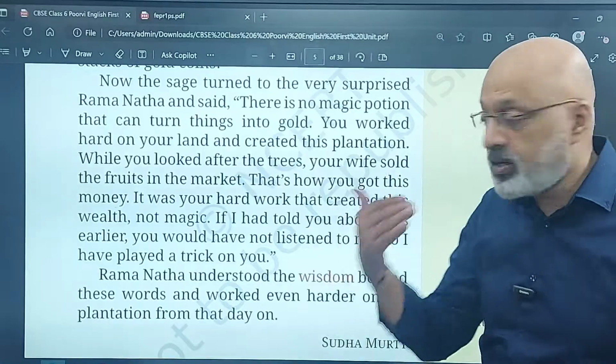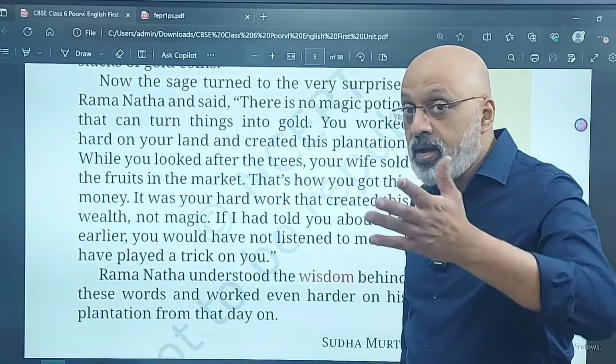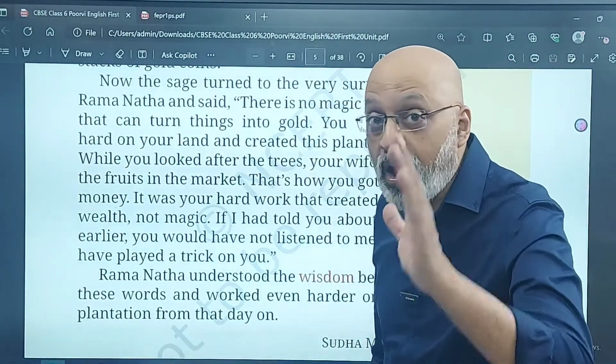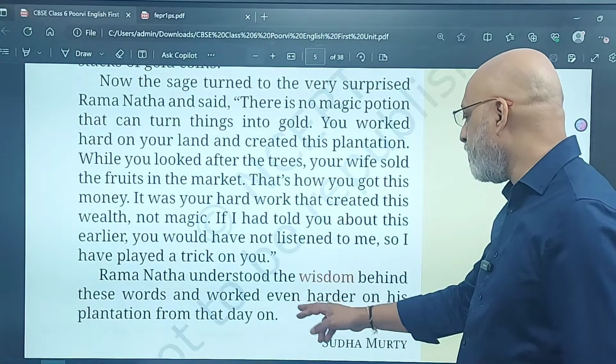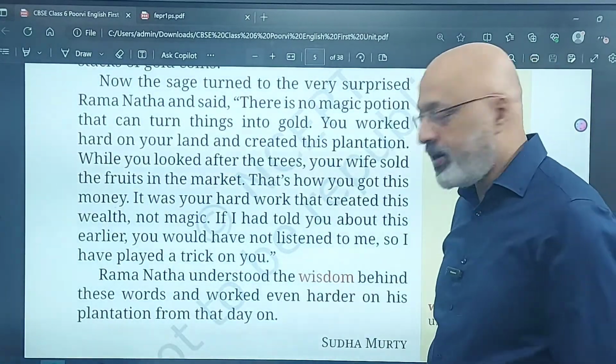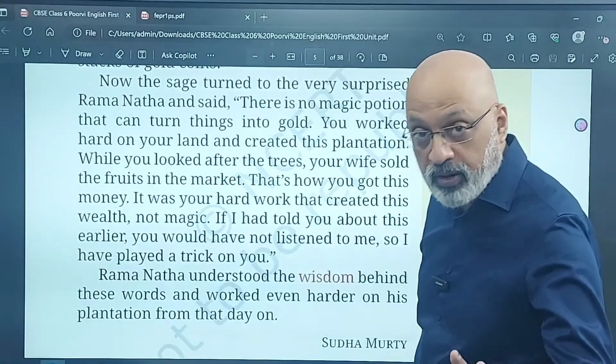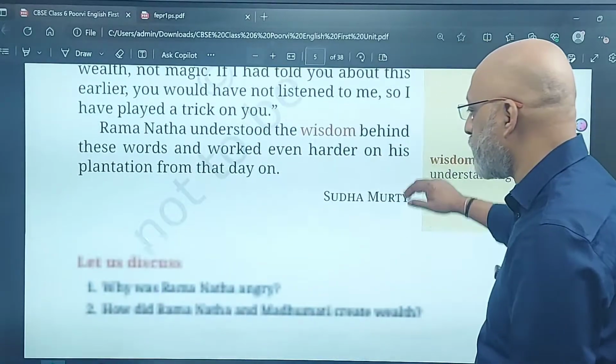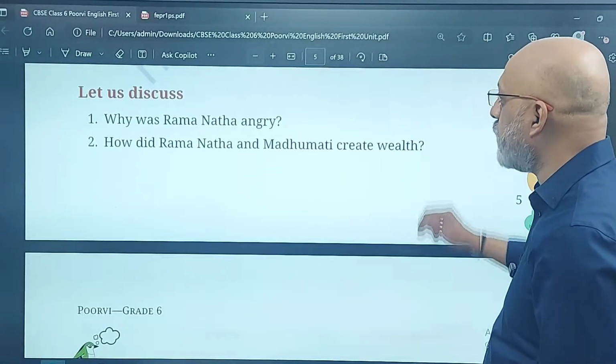That's what Ramanatha has learned. That there's no magic. It's only hard work. He worked even harder on his plantation from that day on. Sudha Murthy, who is now a Rajya Sabha MP, has written this story. So now let's quickly go through the questions.